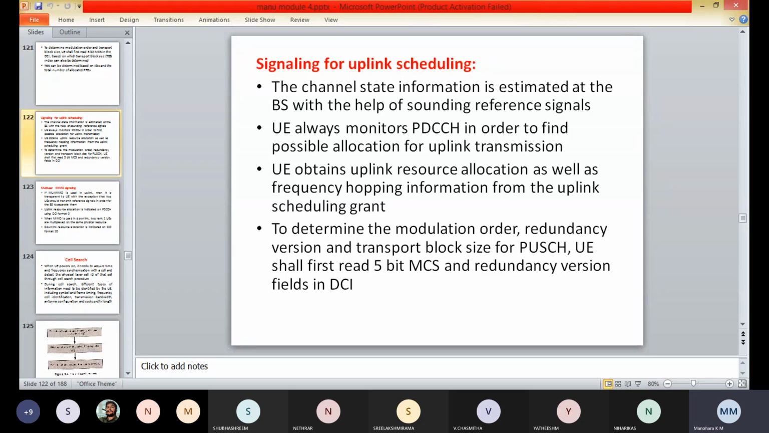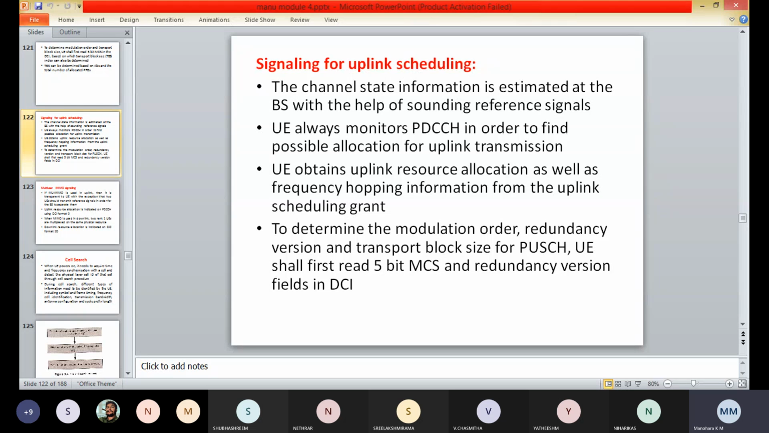This is about the signaling for the uplink scheduling. Next we have the multi-user MIMO signaling. Here, the multi-user MIMO is used so that the user equipment signals can be separated by the E node B.